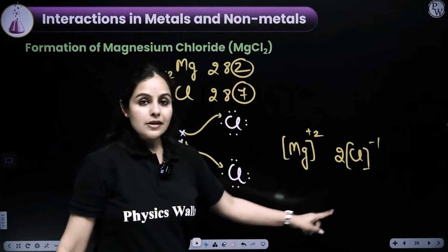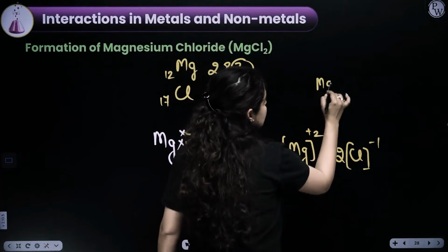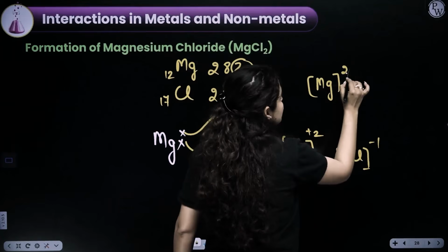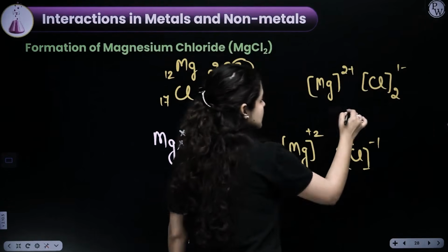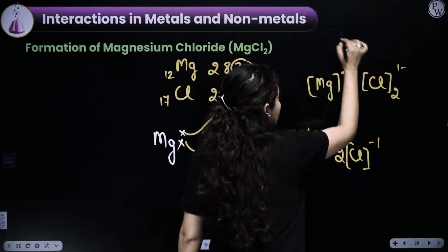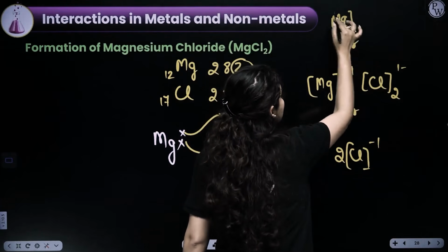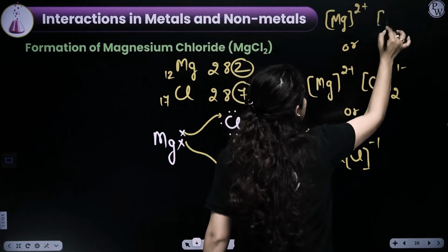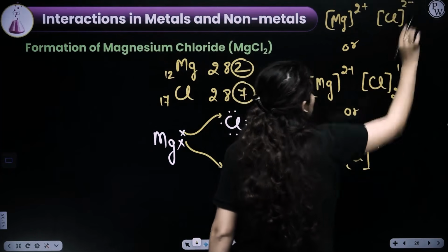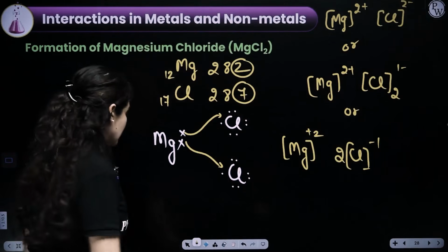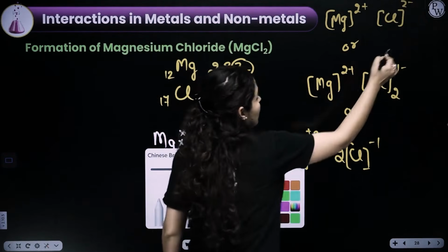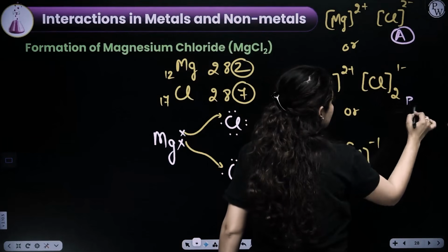Can I write this, or should I write this? Mg 2 plus, Cl2 1 minus. Or should I write magnesium 2 plus, Cl2 minus? Guys, it's on you. Tell me A, B, C. What do you think? A, B, C.